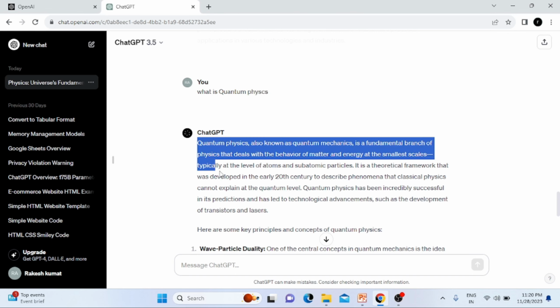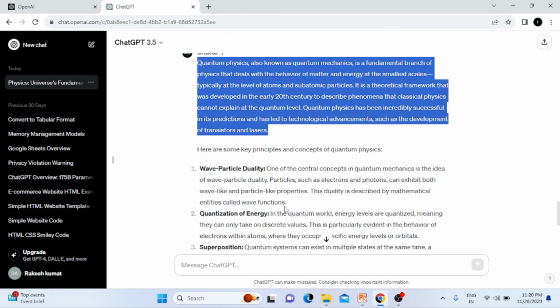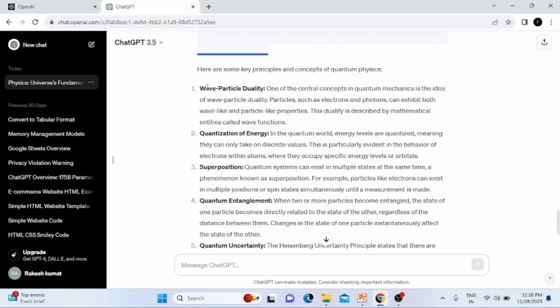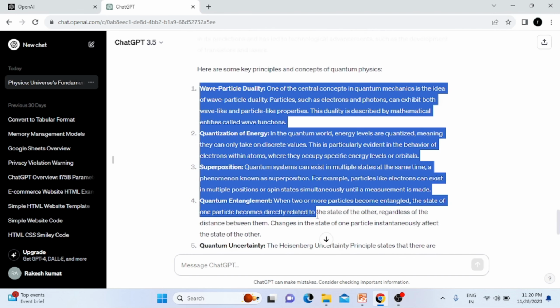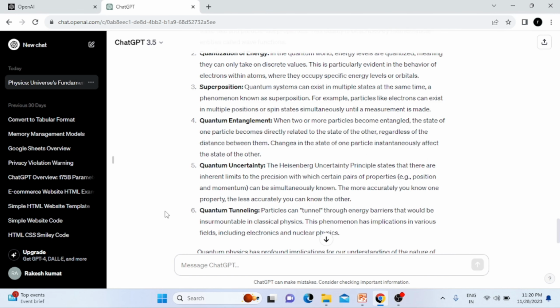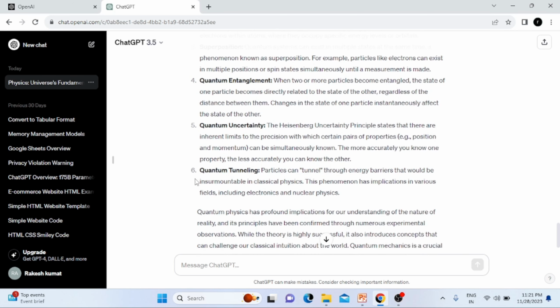So when I ask to be specific, as quantum physics, it will give only the quantum physics information. If I want to be more specific, like quantum tunneling, it will give a more specific result about quantum tunneling, right? Understand, right?